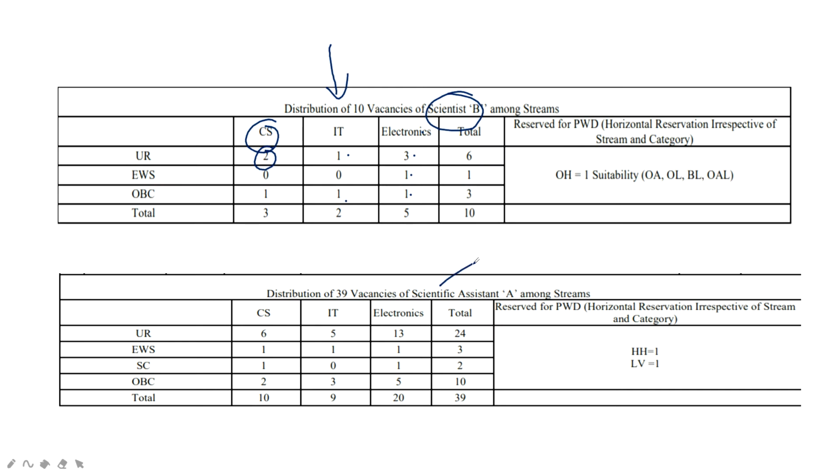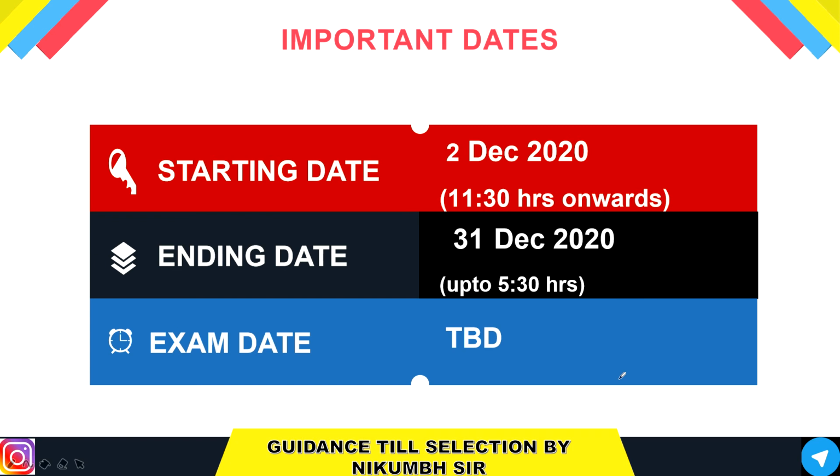Now if you look at the technical assistant, that is 31 vacancies, total 49 vacancies. So for your CS branch 6 vacancies, EWS 1, SC 1, OBC 2, your IT 5, 1, 3. Electronics has 13 vacancies, so you guys have a good opportunity for this NILET, EWS 1, SC 1 and OBC 5. So this is all about your vacancy breakdown, which is very important for you. Also for PWD, you can see for OH category 1, and here for HH and LV 1. So this is the total vacancy breakdown for your Scientist B and Technical Assistant posts.